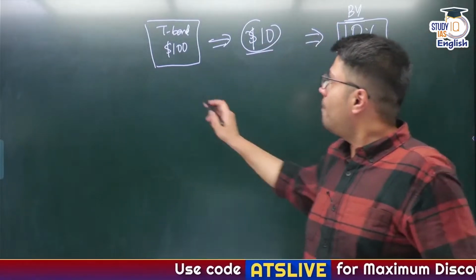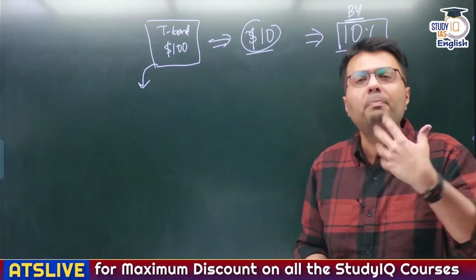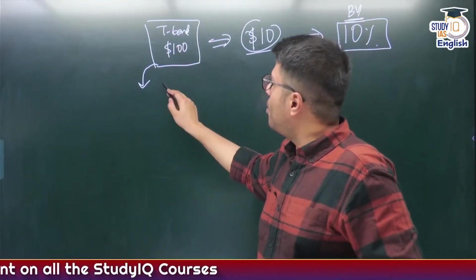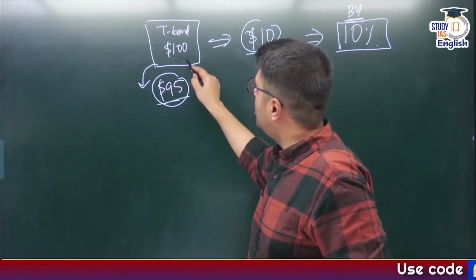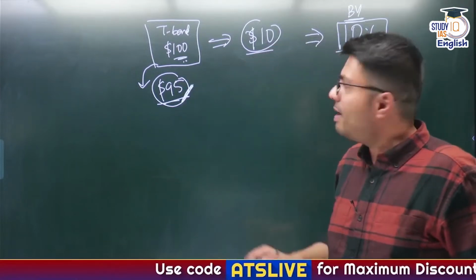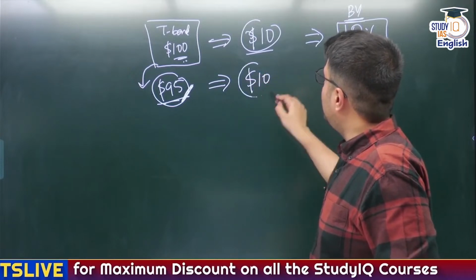Now suppose the investor of this particular bond needs to sell off this investment because he might need this money for some other purposes. So he might sell this treasury bond at $95 to another investor, but the investor who has bought this bond with a face value of $100 at a discounted rate of $95 will eventually also get the return on investment, that is $10.